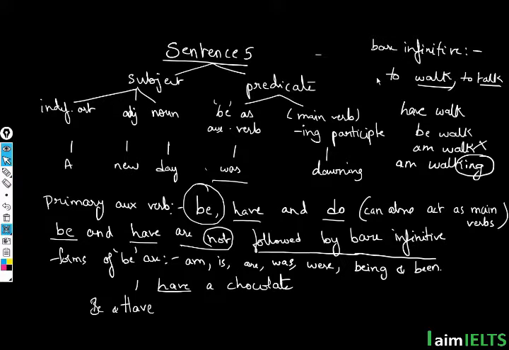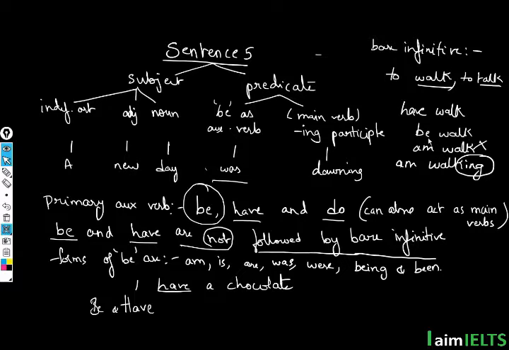I request you all to write some essays, and after you write the essays, check if you have been making any of these mistakes, like using a bare infinitive after the form of be, or after using the word have, because if you do so, it would be an incorrect sentence formation.